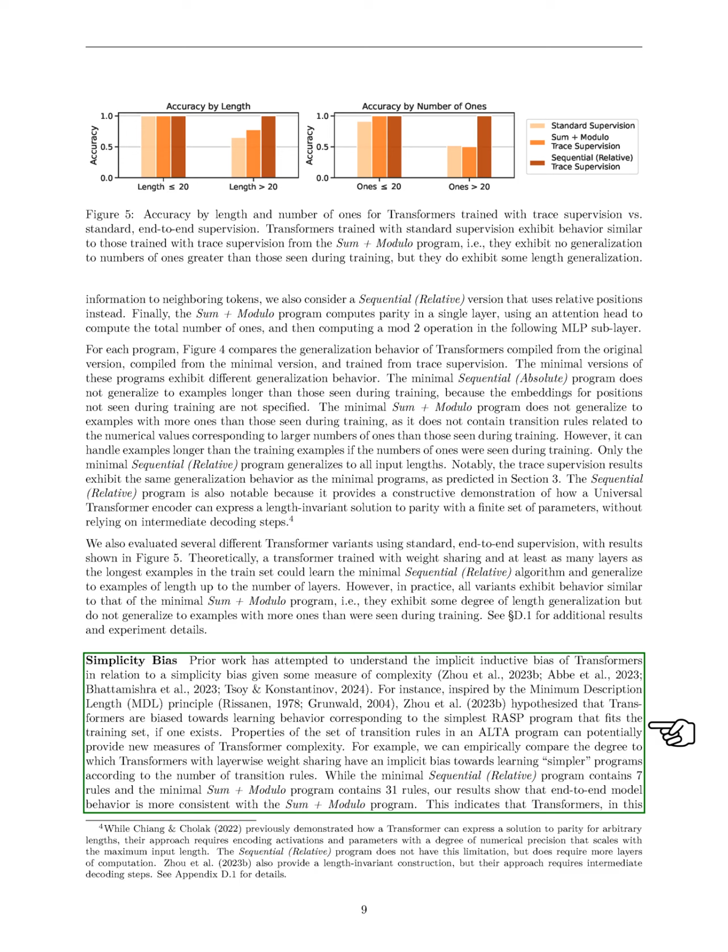We compared the number of transition rules in ALTA programs to see if transformers show a bias towards simpler programs. Our findings revealed that while the minimal sequential, relative, program has fewer rules than the minimal sum plus modulo program, the behavior of end-to-end models aligns more with the sum plus modulo program, indicating that transformers do not inherently favor simplicity based on the number of rules.